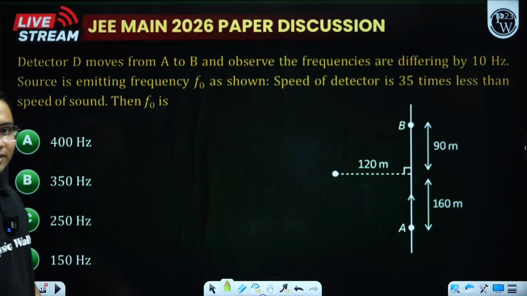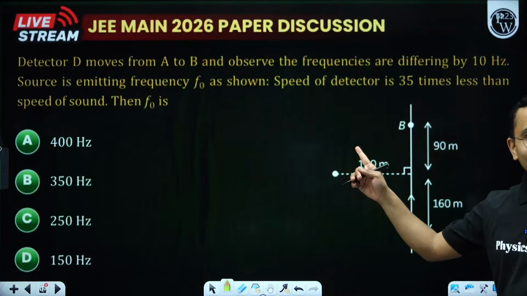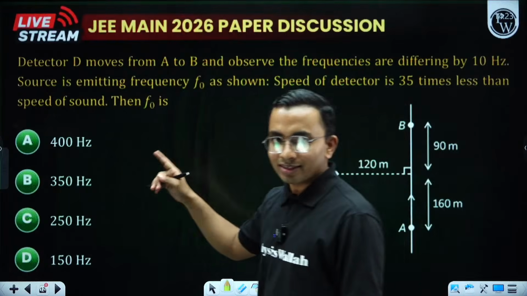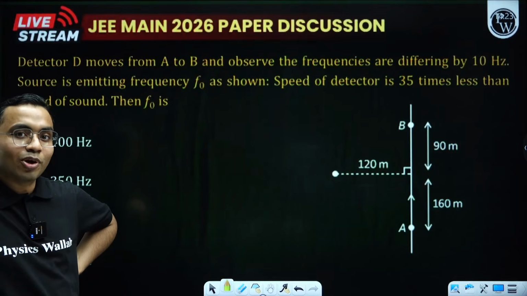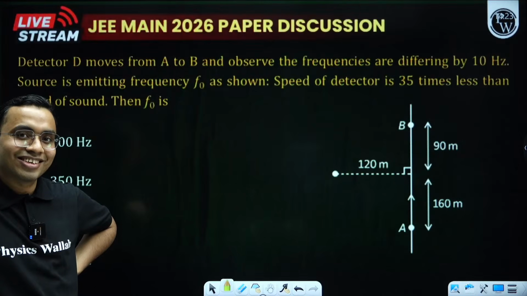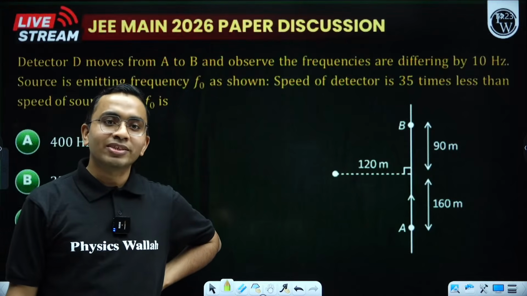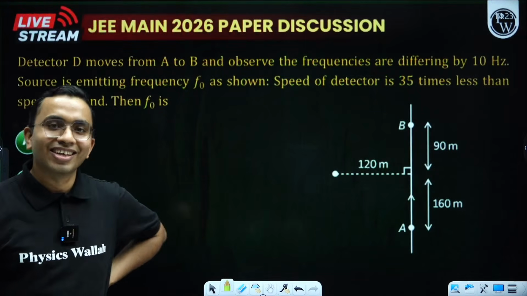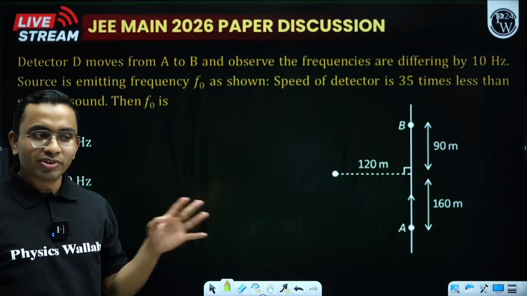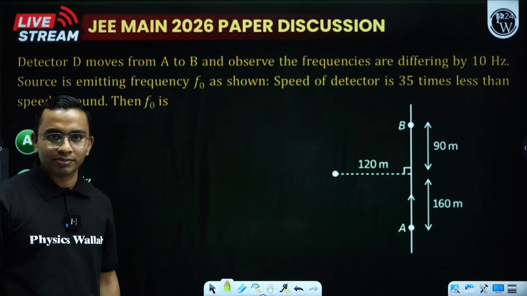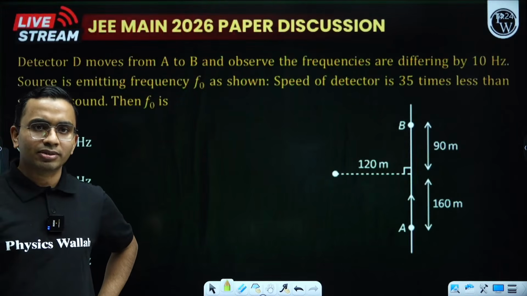Moving ahead. Next question. Let us see. Detector D. Now you see this topic. Which topic is this? They mentioned that we will not ask questions from Doppler's effect in mains, isn't it? In the syllabus, they mentioned that they will not ask questions from Doppler's effect. But now you see this question, these type of things mains do. Previously also they mentioned that we will not ask from Carnot engine, and then they gave a question from Carnot engine also. YDSE is there in the syllabus.